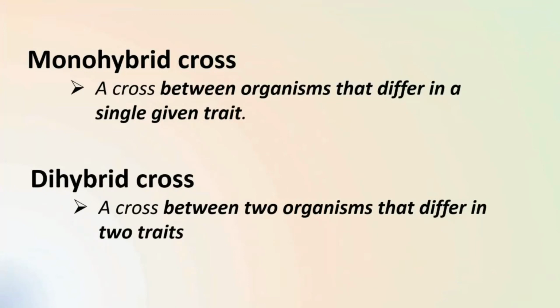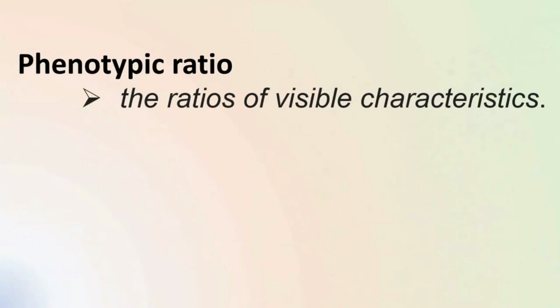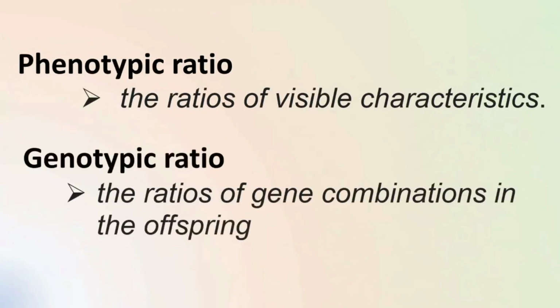Let's also understand what phenotypic ratio and genotypic ratio mean. Phenotypic ratio is the ratio of visible characteristics, whereas genotypic ratio is the ratio of gene combination in the offspring.